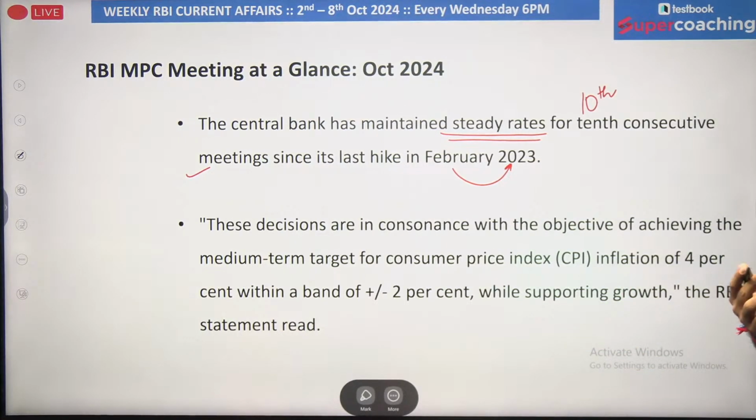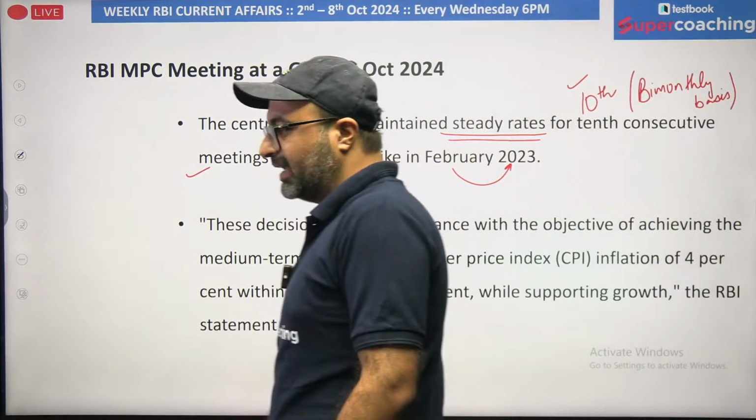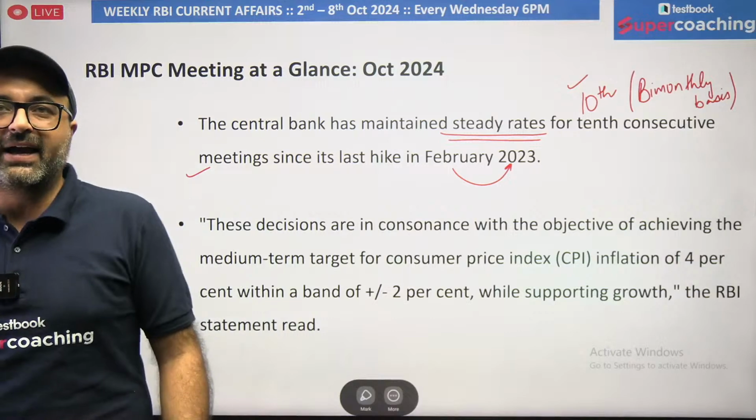All around 20 months, the rates have been fixed the same, because we know that the Monetary Policy Committee meeting is conducted on bi-monthly basis. So if it is the 10th consecutive meeting where the rates have not been changed, that means from around last 20 months rates have been fixed by RBI.